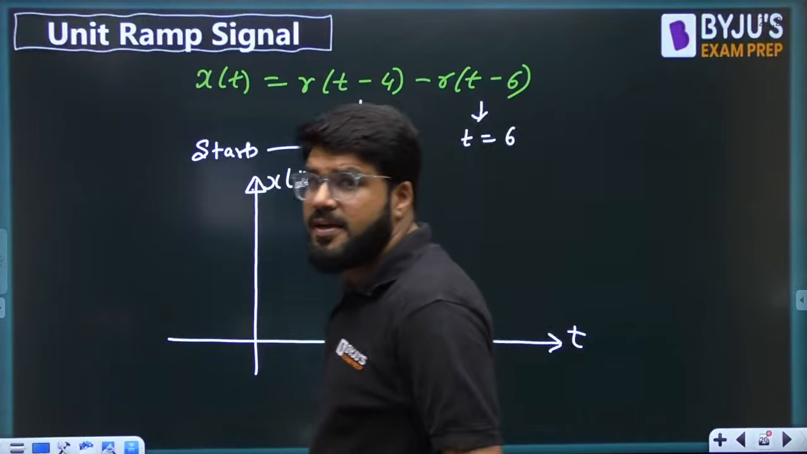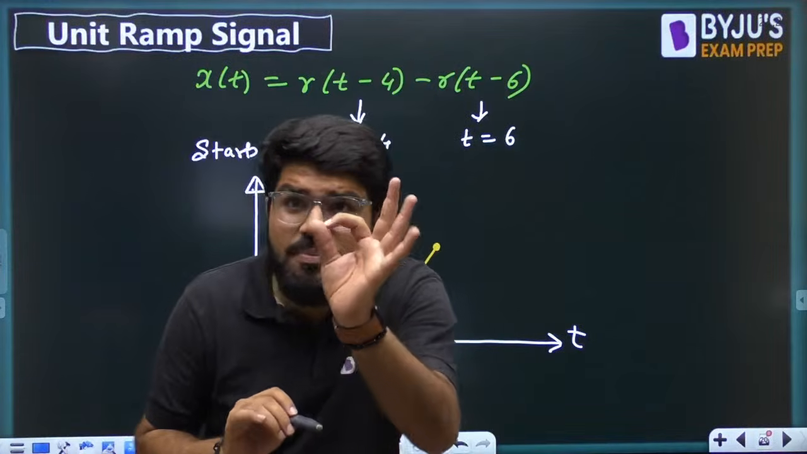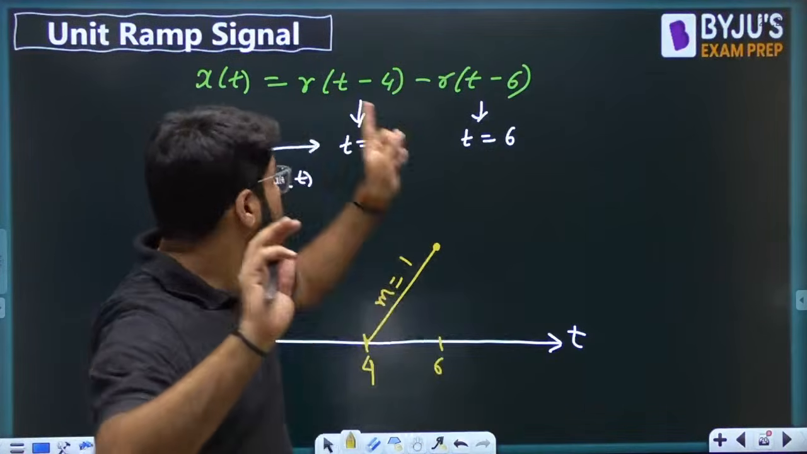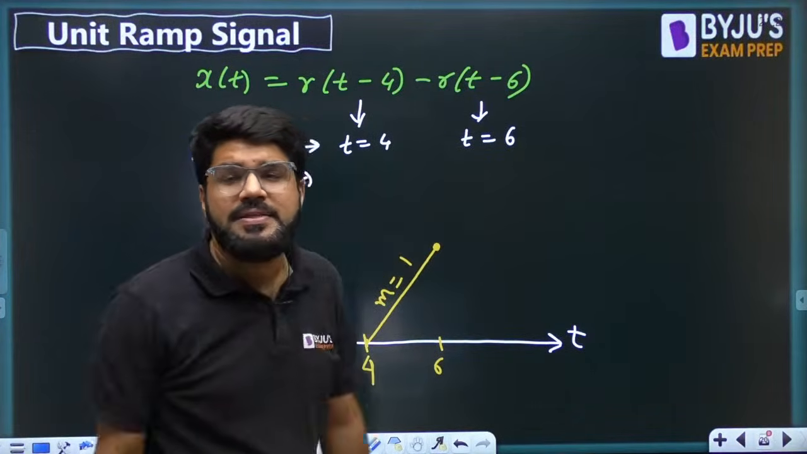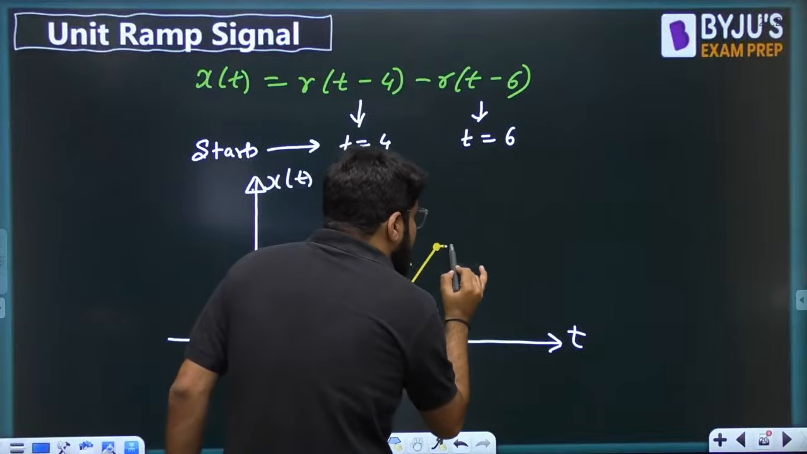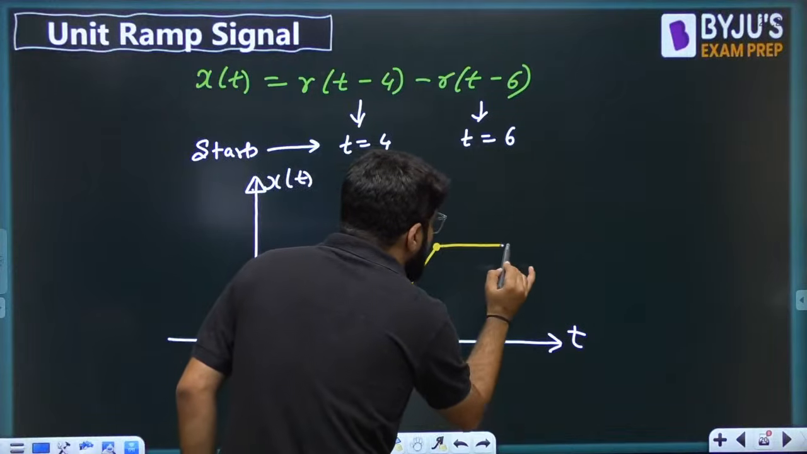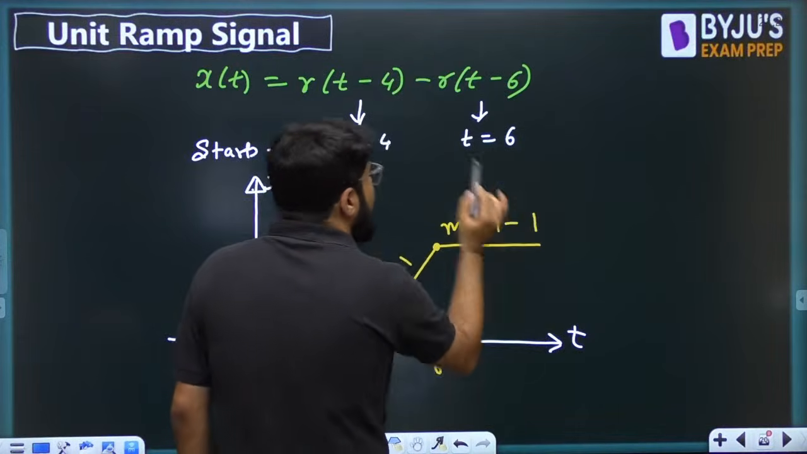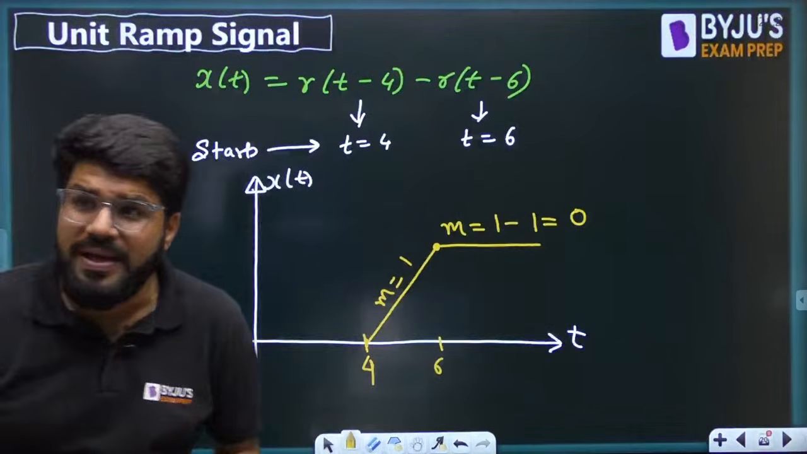So what happens after this? Very important point. After this also there will be a straight line. From the same point you have to continue a straight line, but the slope will change. Sir, what is the slope? 0 now. 1 minus 1, 0. What is the meaning of 0 slope? A line parallel to x-axis. So from here, again there will be a straight line, but that's going to run parallel to the x-axis. Because ramp signals are subtracted, the slopes are subtracted. So 1 minus 1, 0 slope, and 0 is parallel to x-axis.